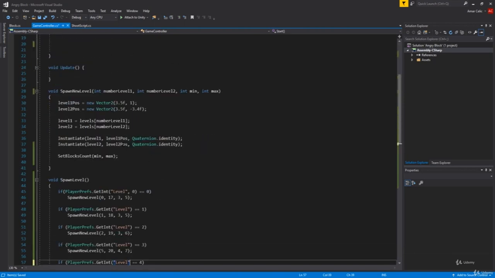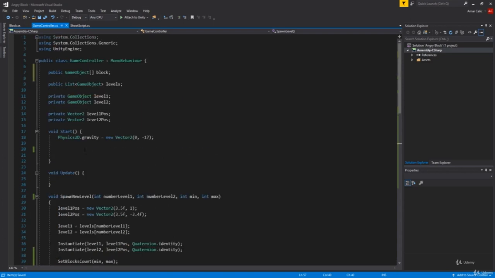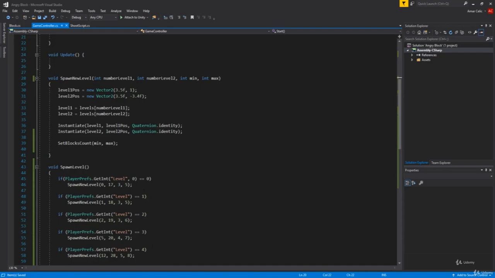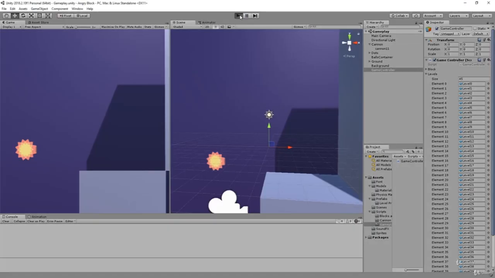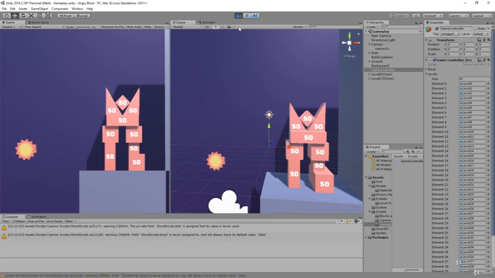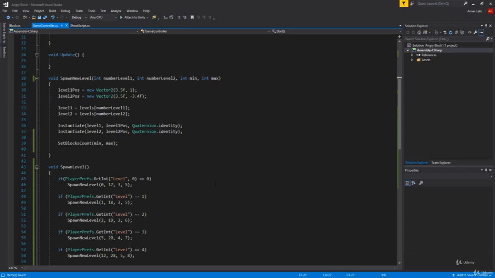Now in our Start function, we are gonna call our SpawnLevel, like this. Now I'm just gonna start our game to see if it's working. And voila, we started our game. And is it working? 3, 2, 1, bam! It is working. Got the time perfectly, of course, as expected. Now you may ask me, how are we gonna change our level? I mean, how are we gonna do that?